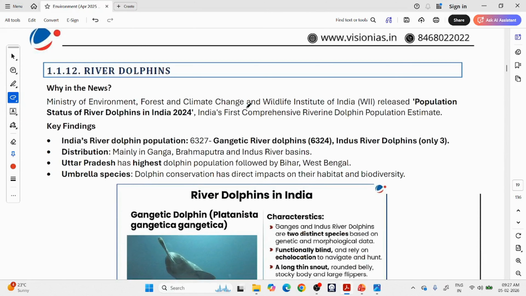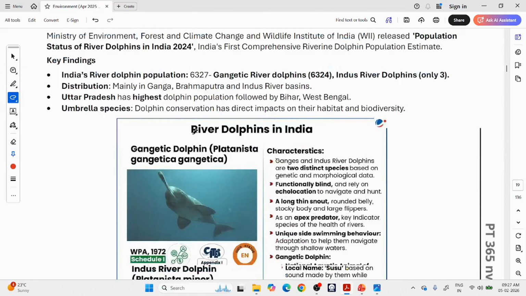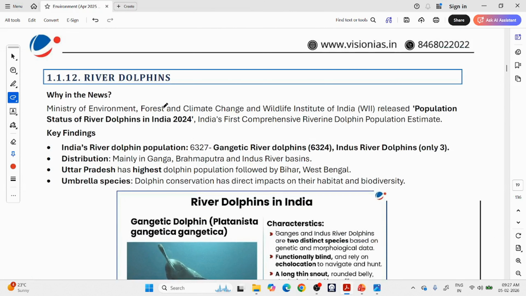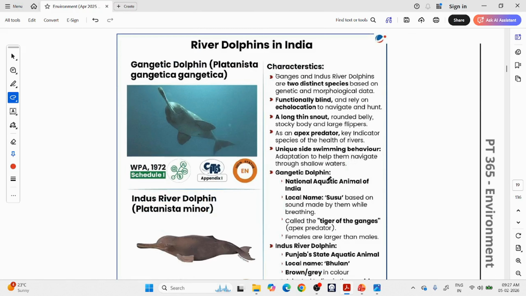Then we have river dolphins. Let us talk about dolphins first. There are various species of dolphins across the world. In India, you will see the Gangetic dolphin and the Indus River dolphin. The Indus River is mostly in Pakistan, so you will see the Indus River dolphin in Pakistan also. Then there is the Irrawaddy dolphin, on which we have seen a previous year question.